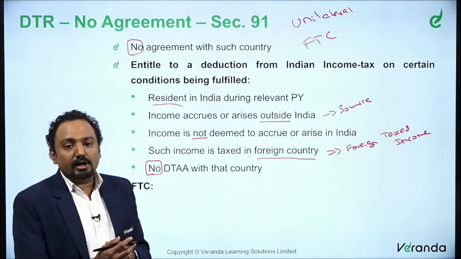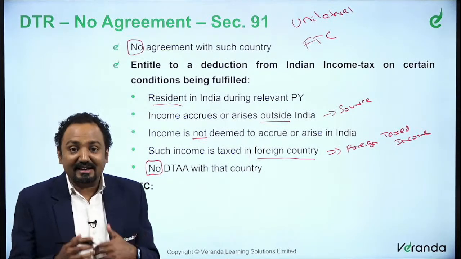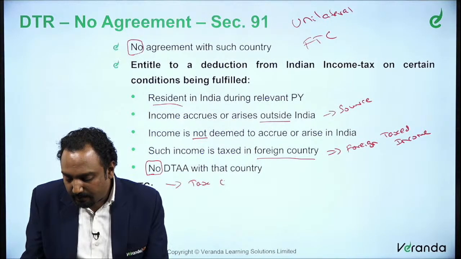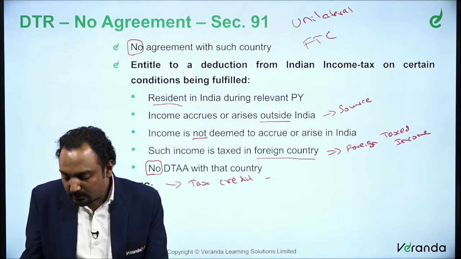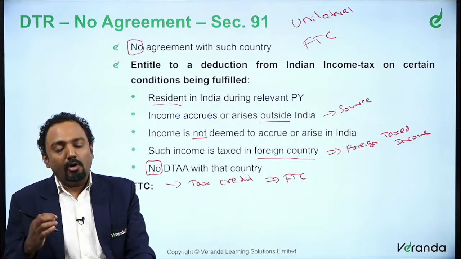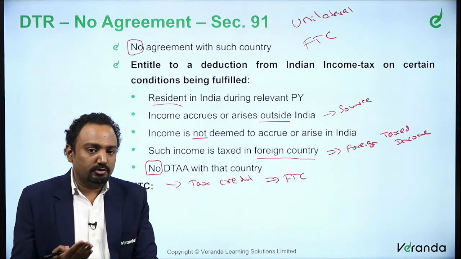So the next one we are talking about is foreign tax credit. We said a relief must be provided. We said tax credit must be provided, right? So this is called FTC, that is your foreign tax credit. How do you provide relief?